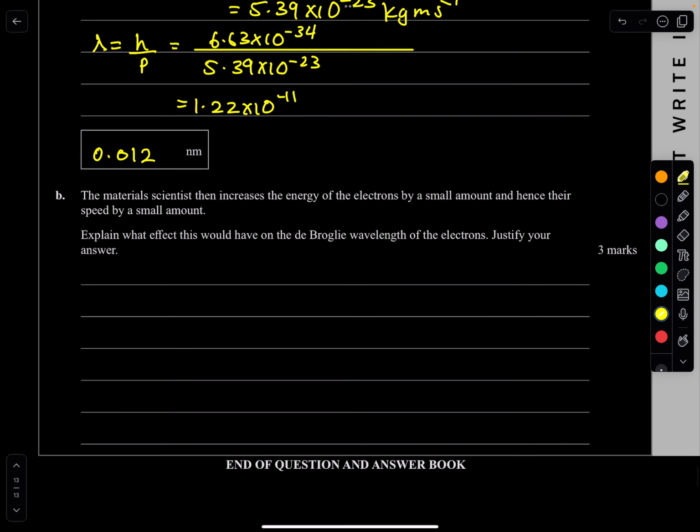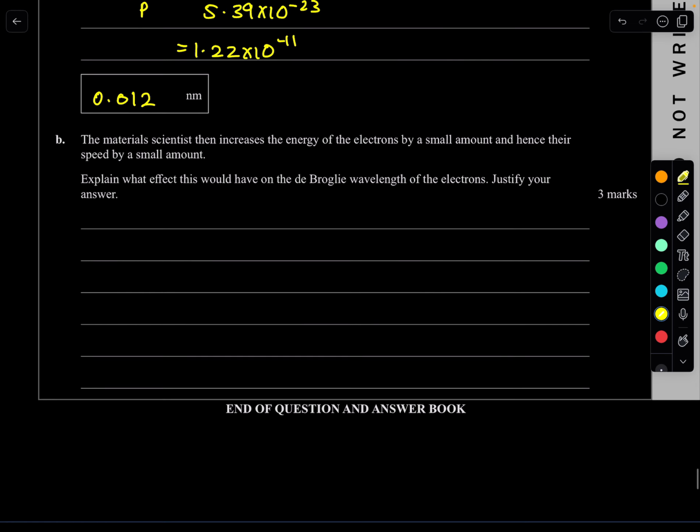B. The material scientist then increases the energy of the electrons by a small amount, and hence the speed by a small amount. Explain what effect this would have on the de Broglie wavelength of electrons and justify your answer. Easy. You've increased the energy of the electrons, so your speed increases, your velocity increases, and so your kinetic energy increases.